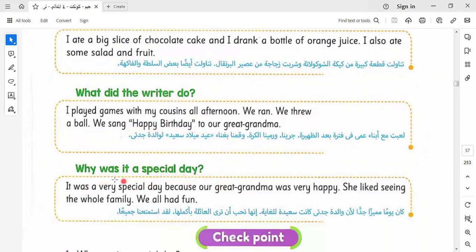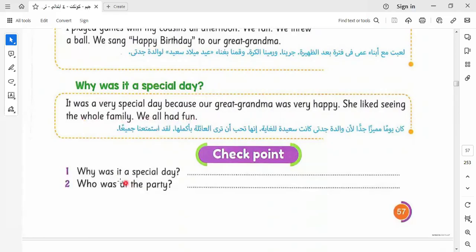Why was it a special day? It was a special day because our grandma was very happy. She liked seeing the whole family. We all had fun. So here we say this is the answer of this question. It was a special day because our grandma was very happy. She liked seeing the whole family.